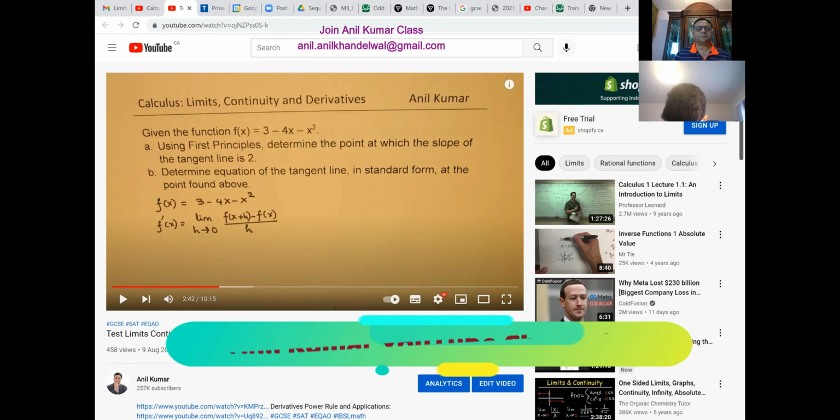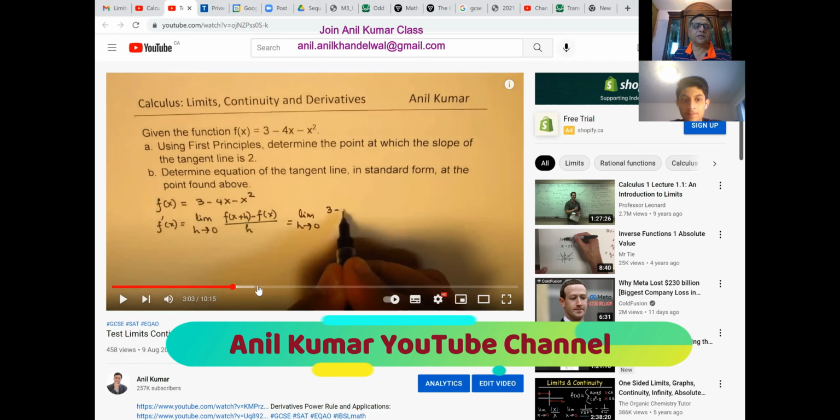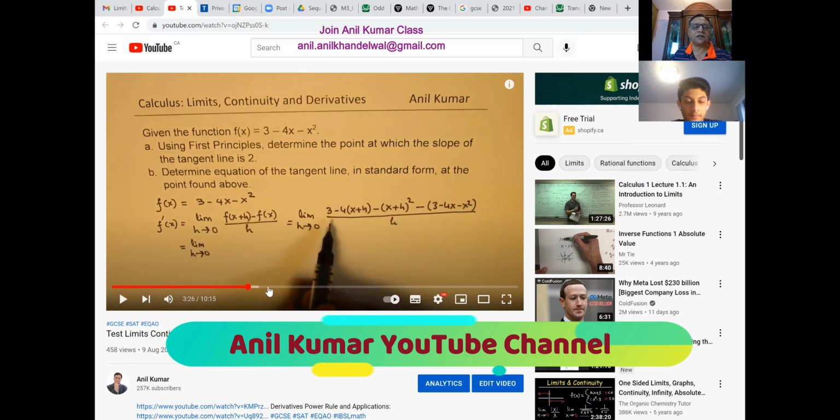Sir, I got the point. What is the point? Tell me. 1 and minus 2. Great job done. That is absolutely the correct answer. Since we know the formula of derivatives, we'll use the power rule and write down the derivative for me, minus 2x minus 4. And when you solve, you get x equals 1. And when you plug in 1 there, you get the right answer. You're absolutely right. So that is what this answer will be.